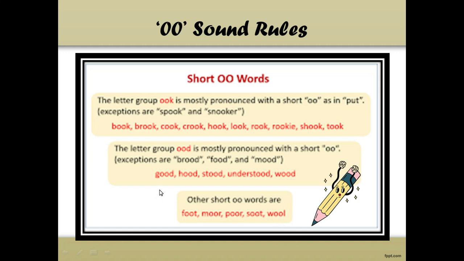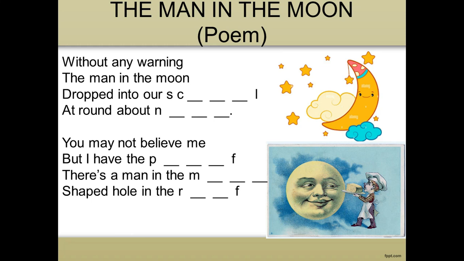Just keep one rule in your mind: if the word has double OK, it mostly has a short oo sound. Words with double OD also produce the short oo sound, but there are some exceptions, so you have to keep the exceptional words in your mind as well.